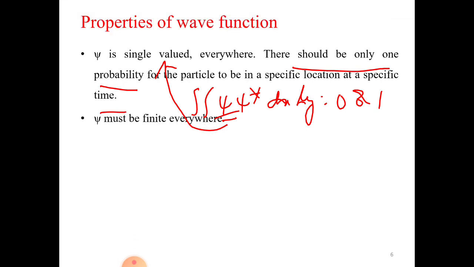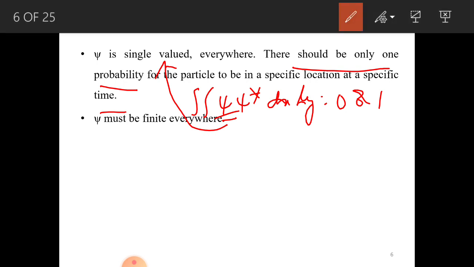Next, xi must be finite everywhere. What is this finite? It means it should not be infinite. While you are writing the equation for xi, something like e to the power i, kx square plus etc., it should not be a discontinuous kind of equation. It should be a finite equation, something like a e to the power i kx. Whatever equation you write for a particle, it should be finite everywhere.